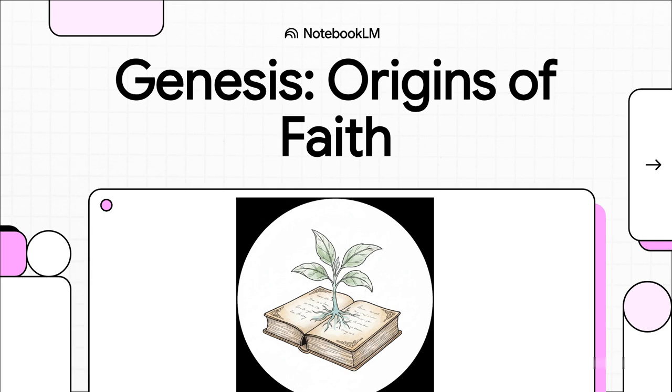Nearly every major doctrine in Scripture, from the creation of humanity to sin, the concept of covenant, and the ultimate messianic promise, they all start right here. Even the word Genesis literally translates to origin, source, or beginning. So we're going to dive deep and explore the narrative architecture of this text in copious detail.